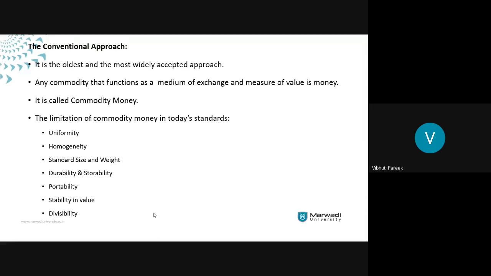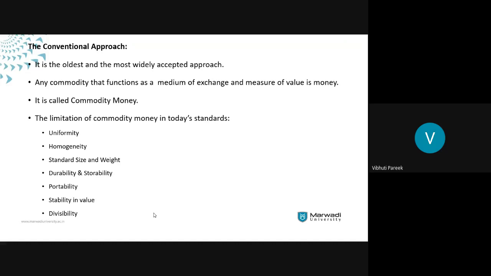But where will he store wheat? And till how much time will he store? So this durability and storability was also a question. Then the probability that a person might be needing the product at all, that was also a question. Then the stability in value was again one big question for everything: that the product which is valued today may not be valued tomorrow. Kab kya hoga? You have already exchanged something for it. Now you cannot ask it back.